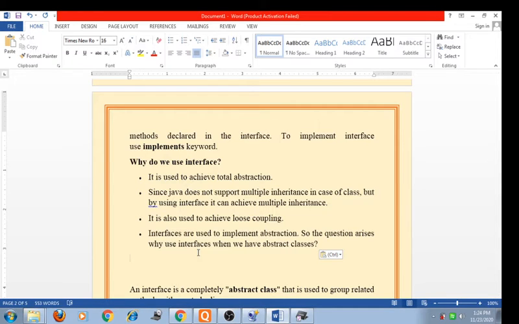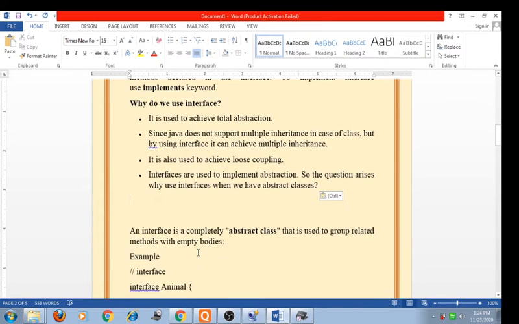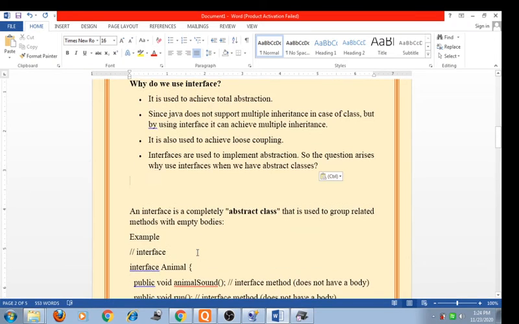So the question arises: why use interfaces when we have abstract classes? An interface is a completely abstract class that is used to group related methods with empty bodies. So friend, since methods in the interface do not have a body, they have to be implemented by the class before you can access them.